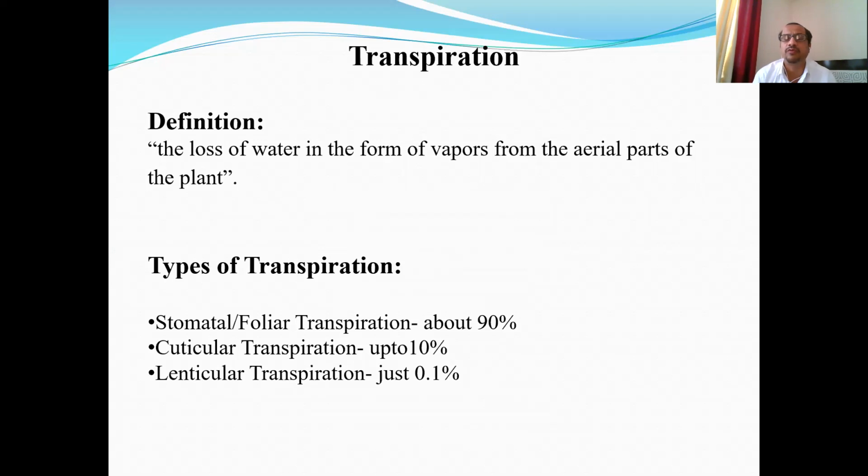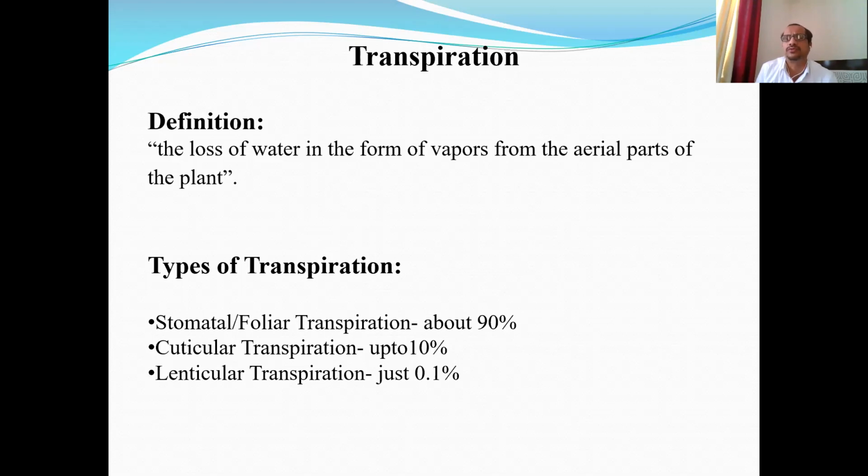And of this absorbed water, about 98 to 99% is lost from the aerial, upper parts of the plant as evaporation in the form of water vapors. And only about 1 or 2% is utilized by the plant body for its own metabolism.